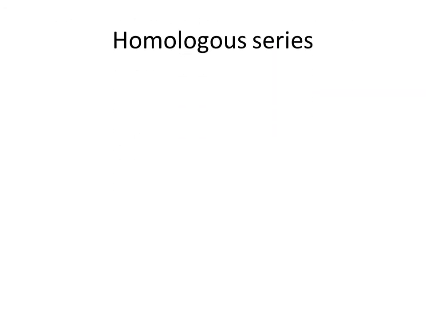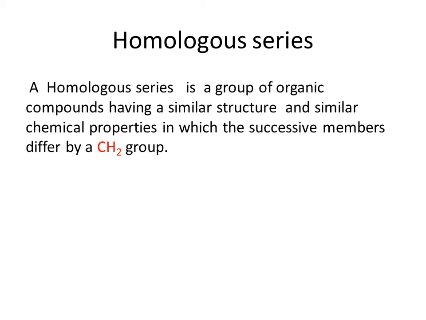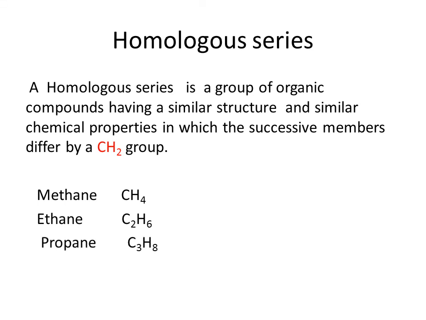Let us study about homologous series. A homologous series is a group of organic compounds having a similar structure and similar chemical properties in which the successive members differ by a CH2 group. Let us consider some examples. Methane, ethane, propane, butane, pentane. These five organic compounds are hydrocarbons, they belong to a series.